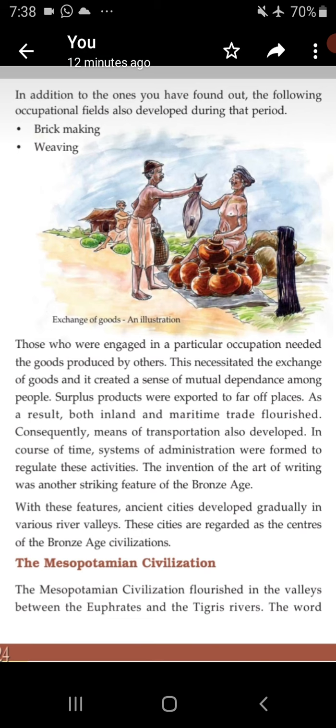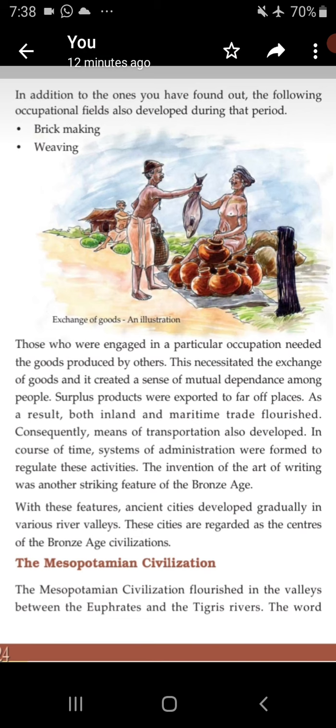The invention of the art of writing was another striking feature of the Bronze Age. With these features, ancient cities developed gradually in various river valleys. The cities are regarded as the centers of the Bronze Age civilization.